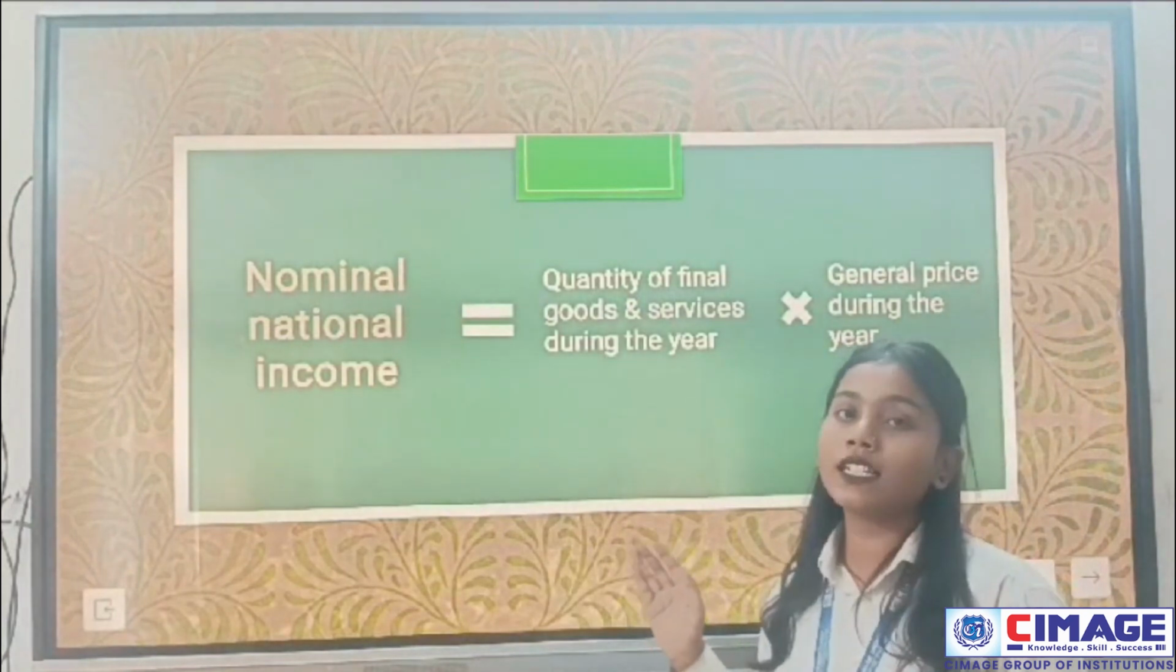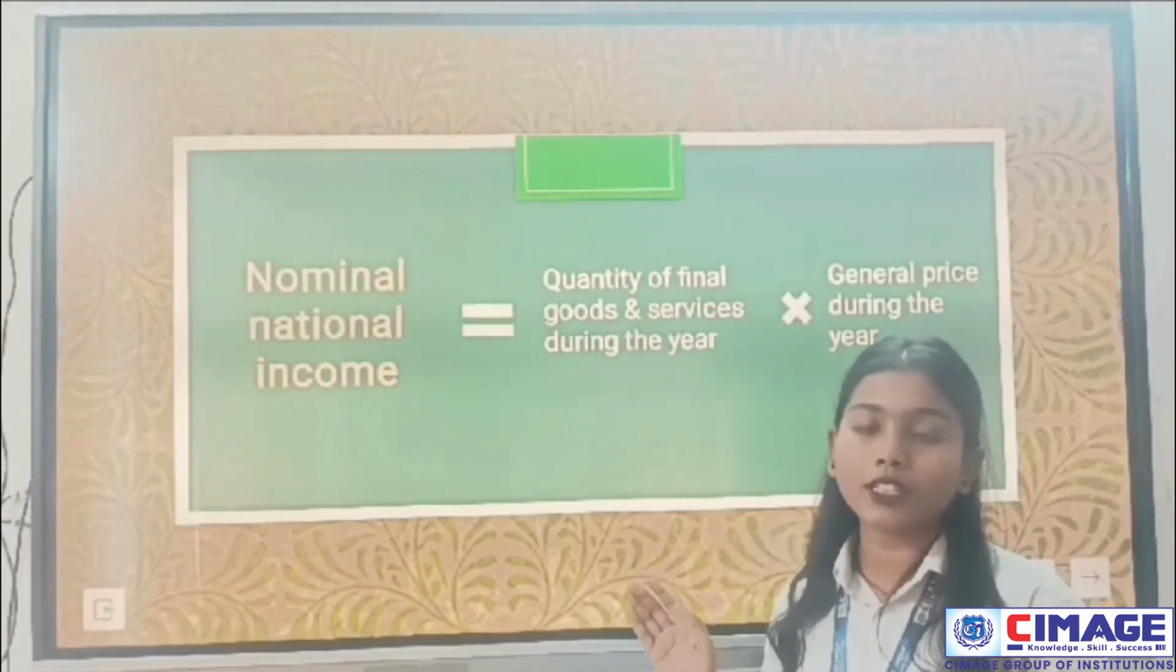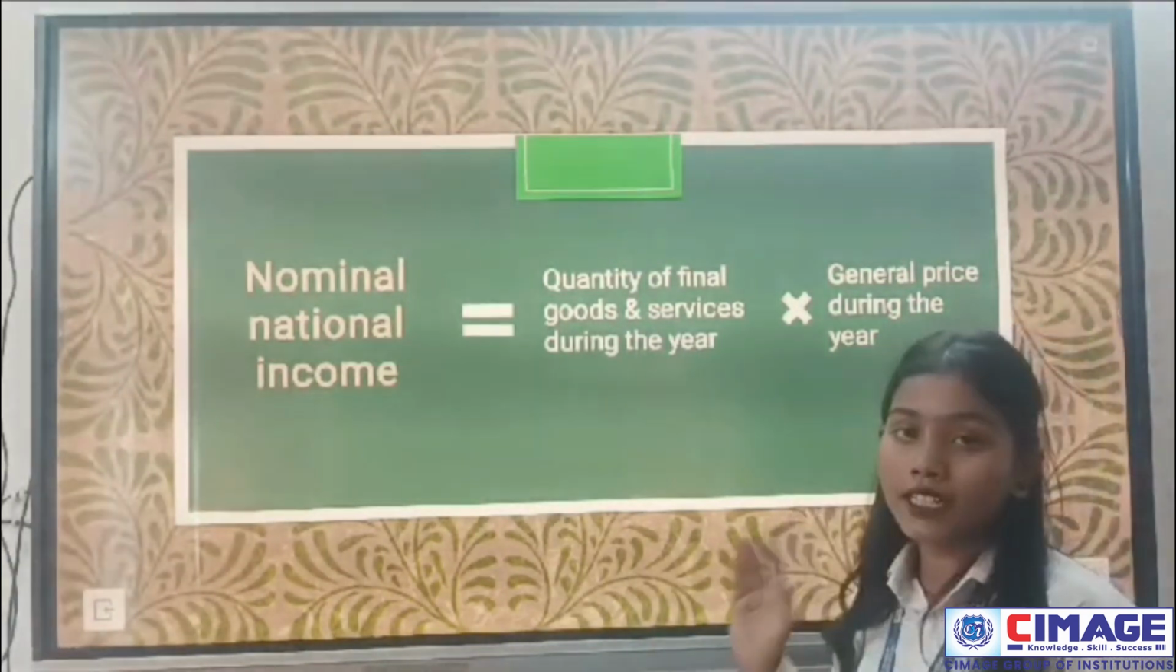The formula of nominal national income is equal to the quantity of all final goods and services produced during the year into the general price during the year.